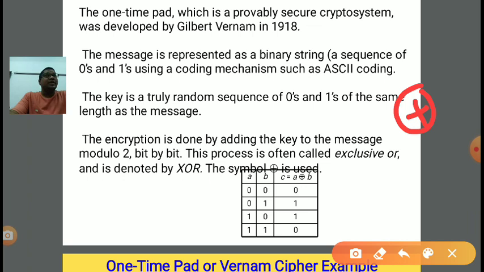If inputs are the same, then output is 0. Same inputs means if both inputs are 0 0, then output will be 0, and if both inputs are 1, then also output will be 0. So the first point is clear. The first point says in XOR that if both inputs are the same, then output will be 0. So XOR is generally used to check the equality of two values. Means if both values are the same, then their XOR will be 0. It means we can say both values are the same. So to check equality, generally XOR is used.